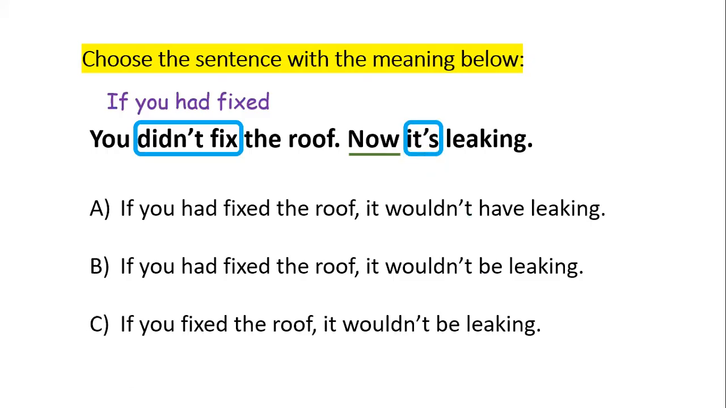So if I need to talk about the present, and of course in the other part, I cannot have the same sentence as this. I need a modal verb, of course. I need like would or will or something like that. Now, given the fact that I'm talking about the present, it needs to look like this. It would not be leaking, okay? So the correct answer looks exactly like the notes. If you had fixed the roof, it wouldn't be leaking, okay?